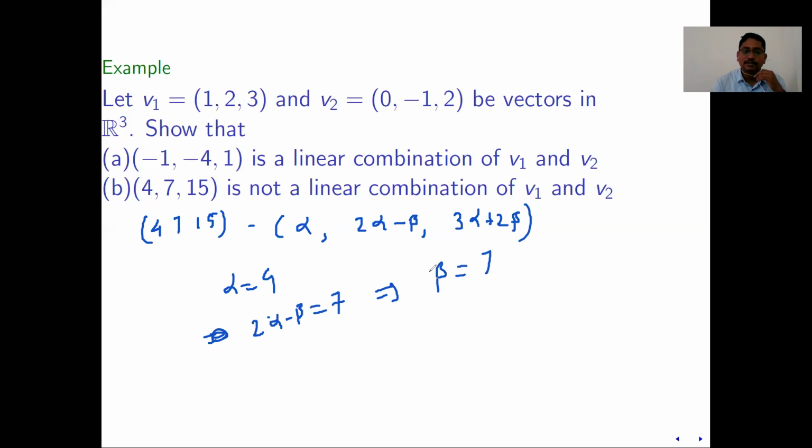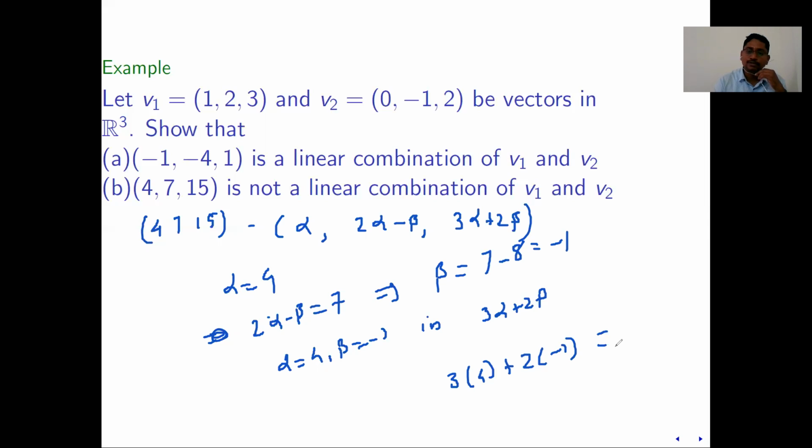The value of beta is 2 alpha minus 7, that is 4 into 2, 8, 8 minus 7, that is 1. So alpha equal to 4, beta equal to 1 in 3 alpha plus 2 beta gives 3 into 4 plus 2 into 1. So this calculation, 3 into 4, 12, plus 2, that is 14, which is not equal to 15. So whatever alpha and beta you find, it will not satisfy. Any two equations you solve, show that it doesn't satisfy the third.